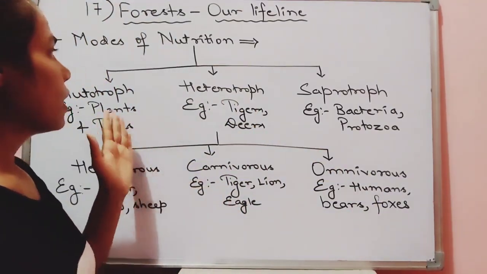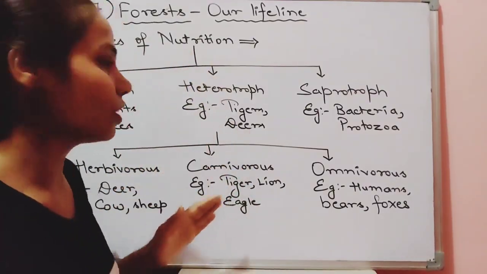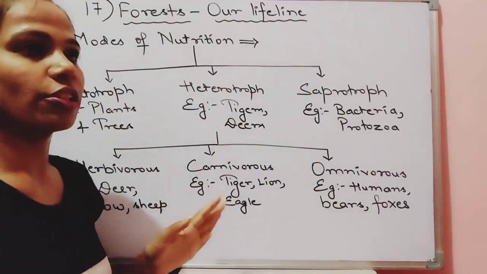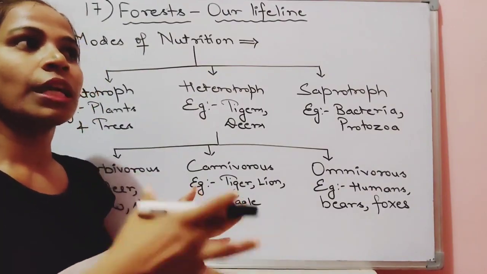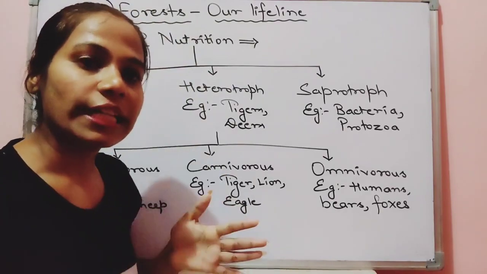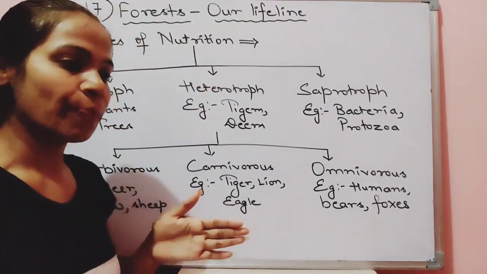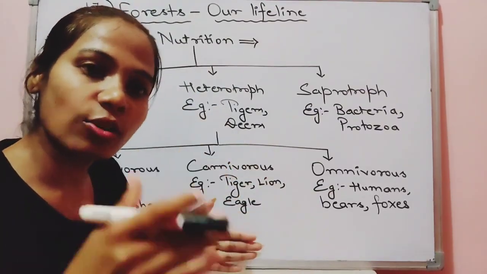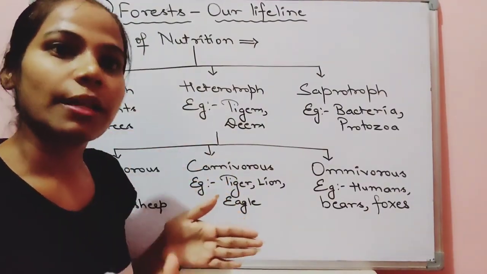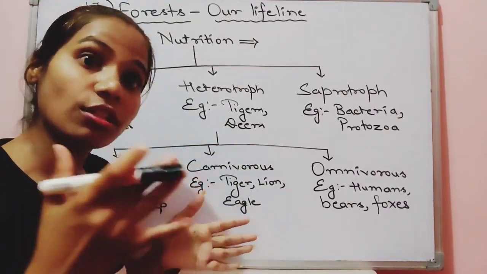Okay, let's see the very first three types, that is the main types of mode of nutrition: autotroph, heterotroph, saprotroph. What is autotroph children? Whenever the organism is not dependent upon any other organism for its survival, for its intake of food, they are making their own food. Like we are having plants and the trees. They are making their own food in the leaves with the help of the process photosynthesis.